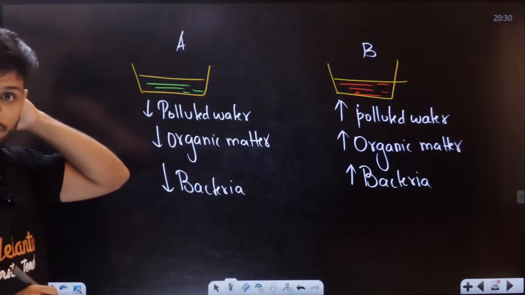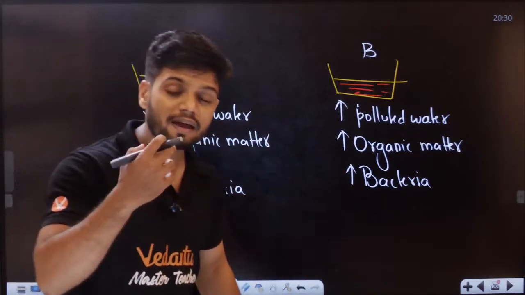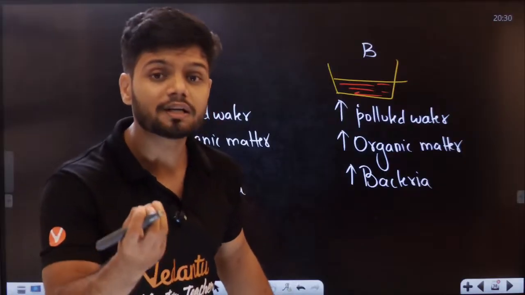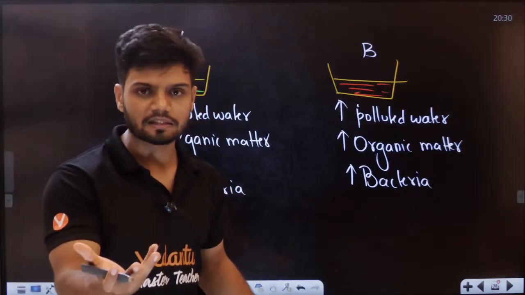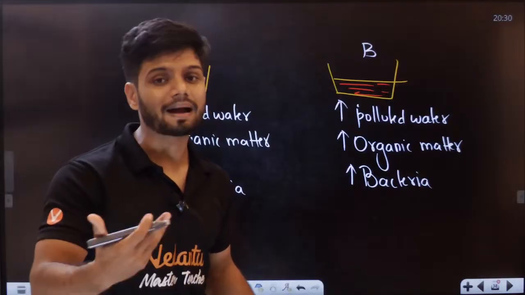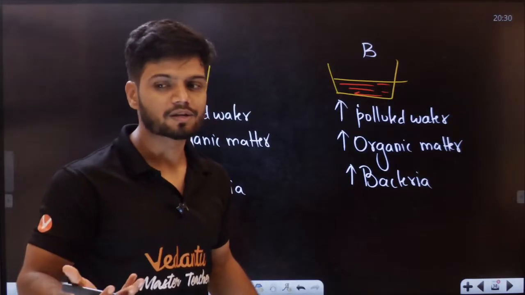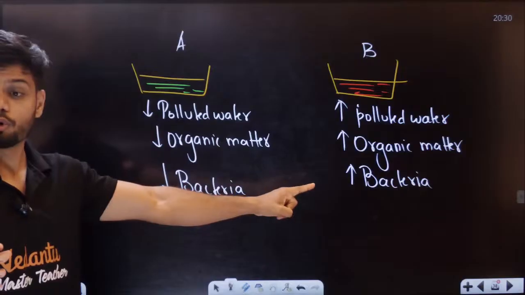Now, if more bacteria is here, where do you think is more oxygen demand? These are aerobic bacteria, so where do you think we will have more O2 demand?